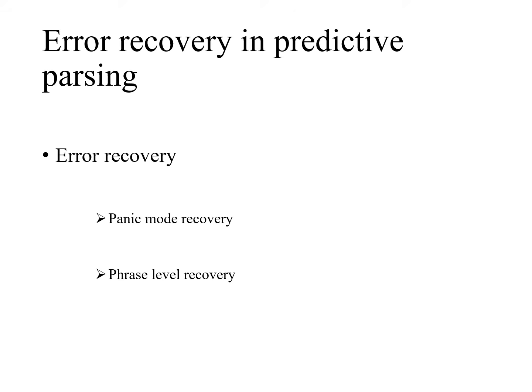This is actually a very simple method and it does not go into an infinite loop. So it is a very simple recovery strategy, and while correcting the errors, it doesn't go into an infinite loop.